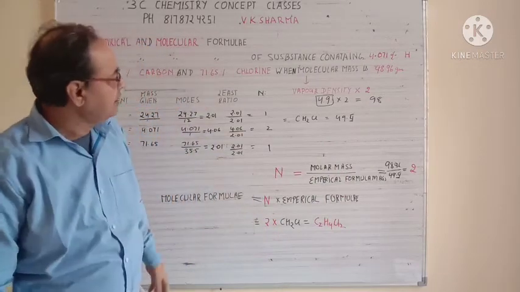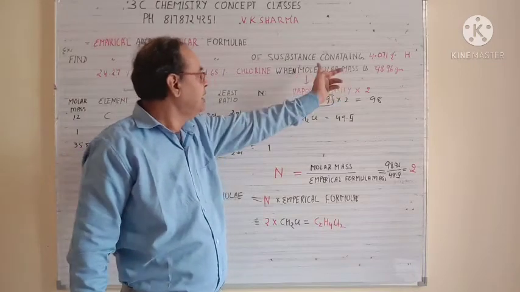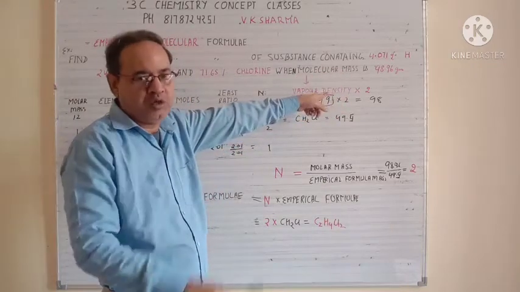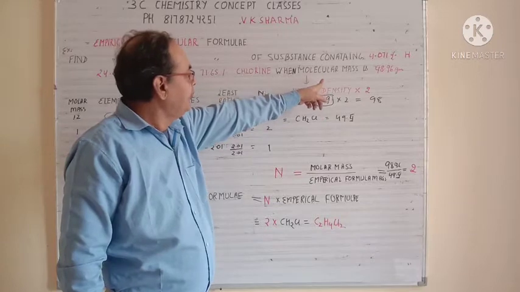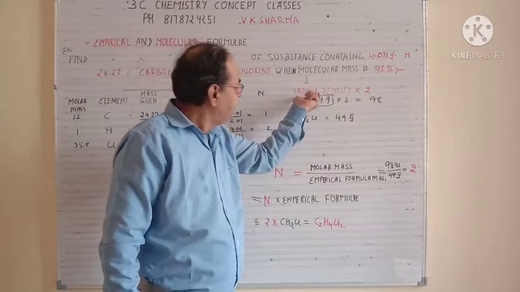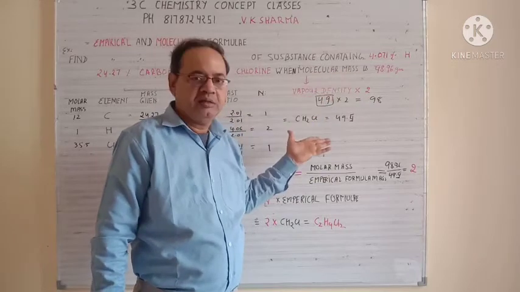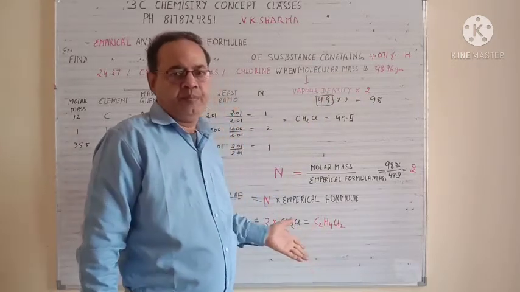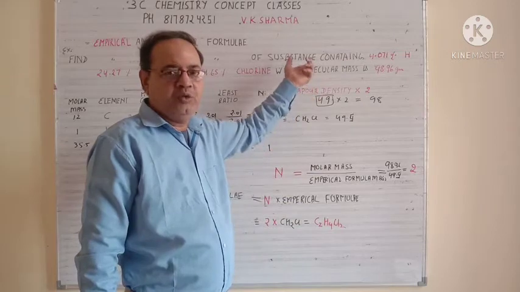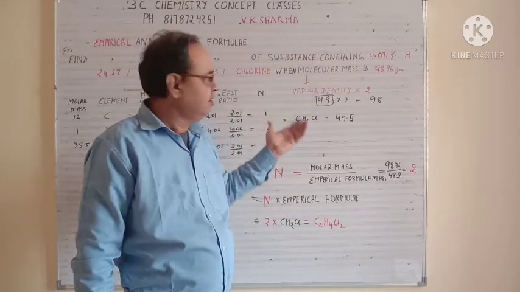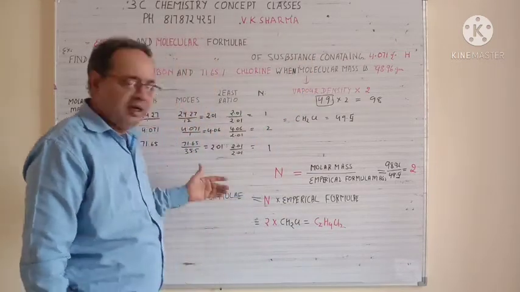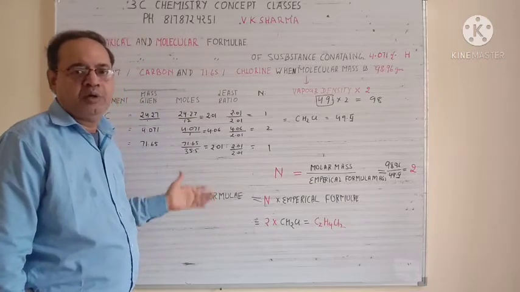Suppose in the same question, instead of molecular mass, he gives you vapor density. This is another type of question. So what you have to do is multiply the vapor density by 2. That will be equal to your molecular mass. The rest of the process is the same. So in one question, you have two types, one with vapor density and one with molecular mass. So this is the way you can find your empirical and molecular formula.